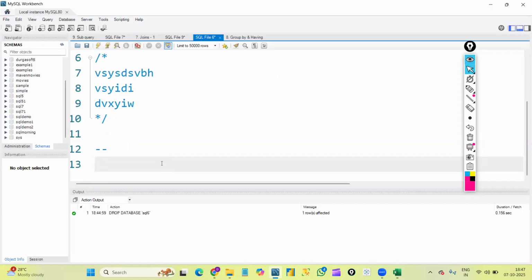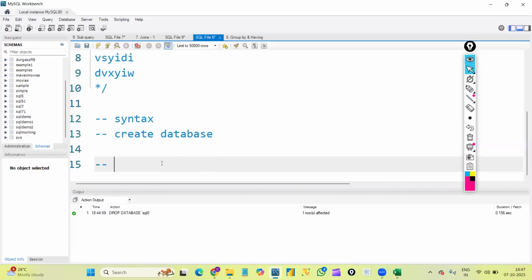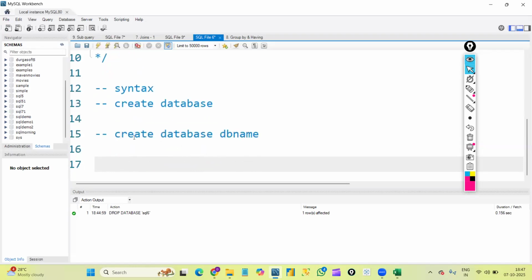Okay. So the first, let's create a database. And to create the database also, we have a syntax, that is create database, database name. This is the syntax we need to follow. Let's see. Create database. I'm giving the database name as SQL6. As this is the 6 o'clock batch, I'm just giving it as SQL6.